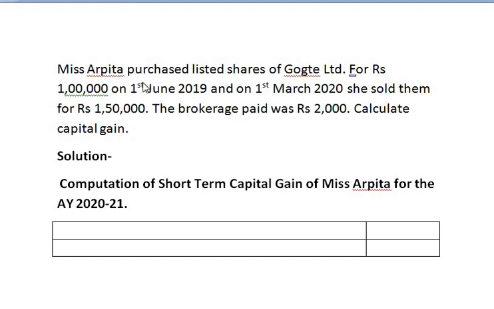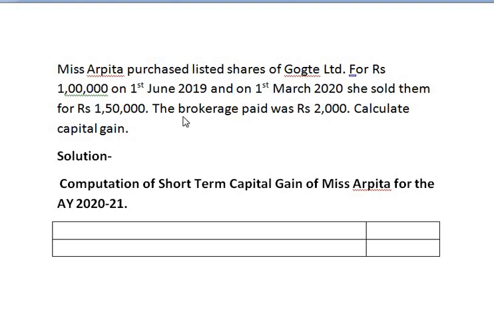So what is the nature of the capital asset in the sum? Miss Arpita has purchased listed shares. She is holding listed shares. Listed shares are financial assets and the cut-off holding period for listed shares is 12 months. So just check whether Arpita is holding these shares for more than 12 months or less than 12 months. When did she purchase these shares? On 1st June 2019, and she sold them on 1st March 2020.